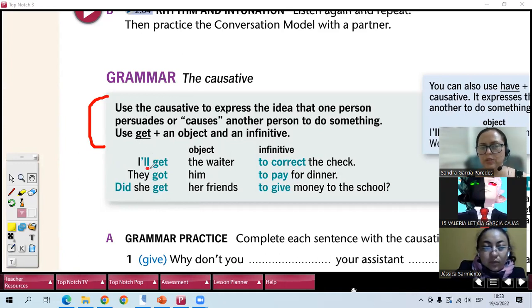Here you can use it in the future, in the past, or in the present. And when you use get, it means that you, es como que logré algo. Logré, conseguí que pague por la cena.